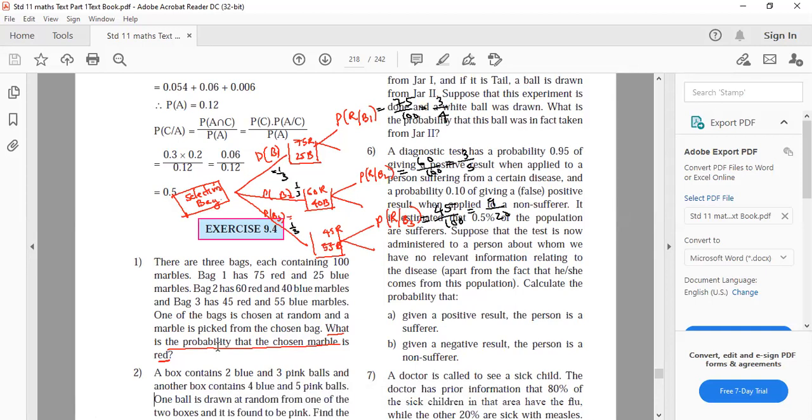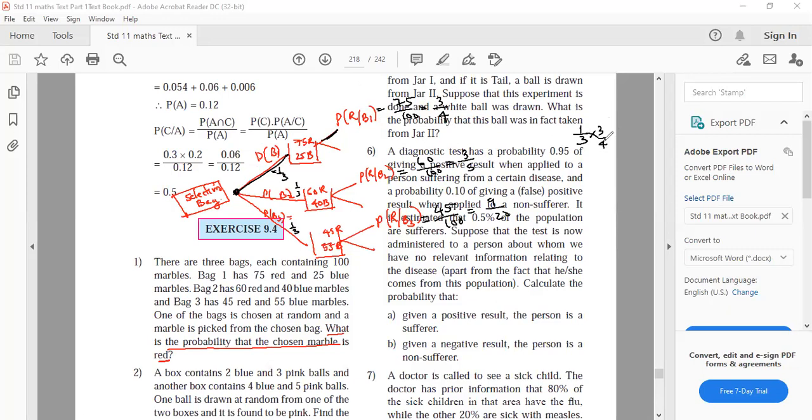How do you get red marbles? Tell me the branches of obtaining a red marble. Don't take only this and add the probability. From the experiment's beginning, you have to start. Selected bag 1 and then get a red. That means 1/3 into 3/4.